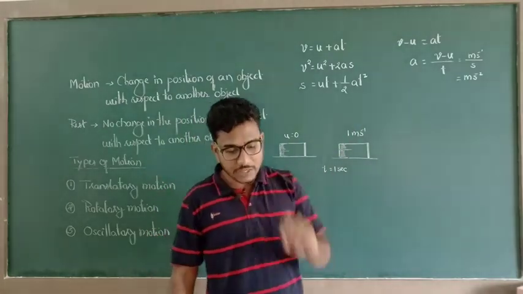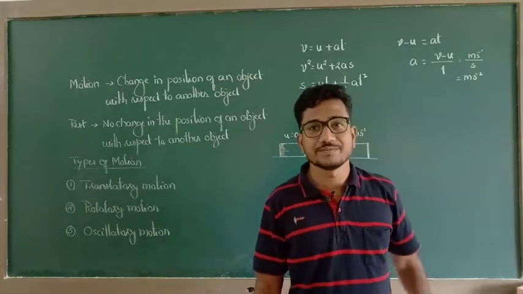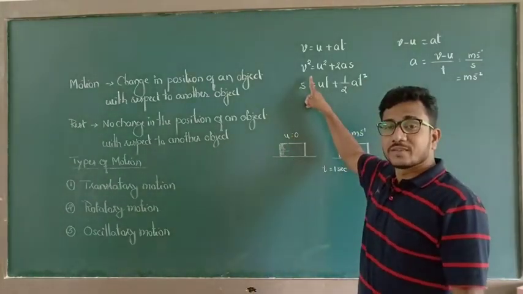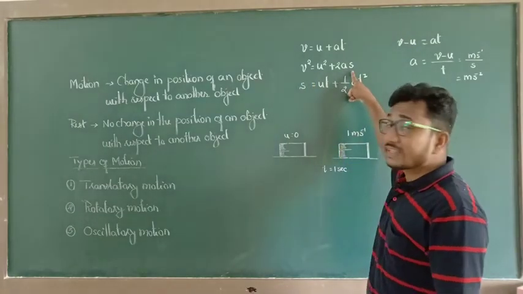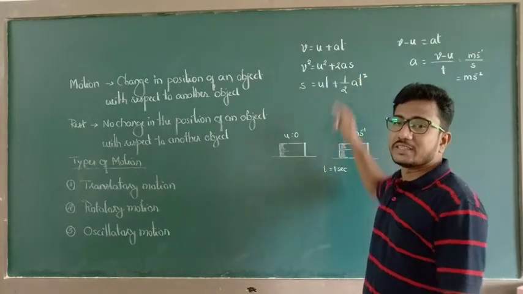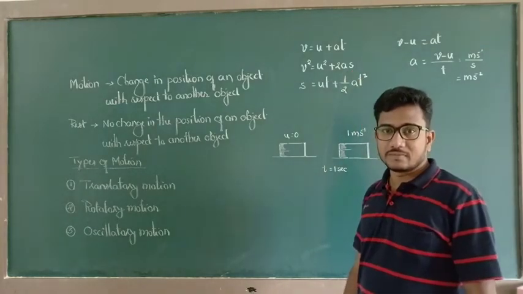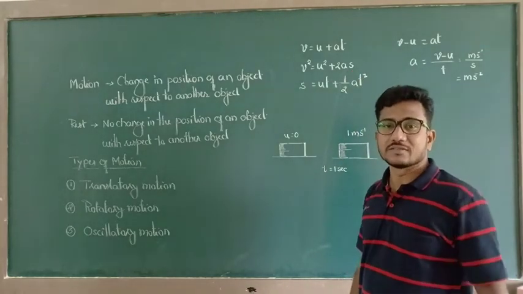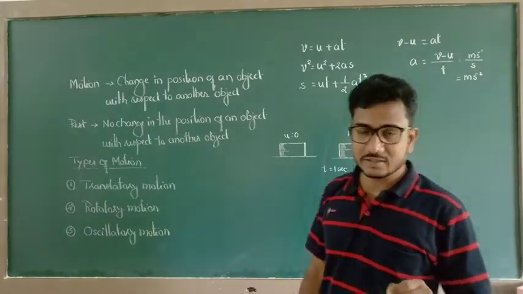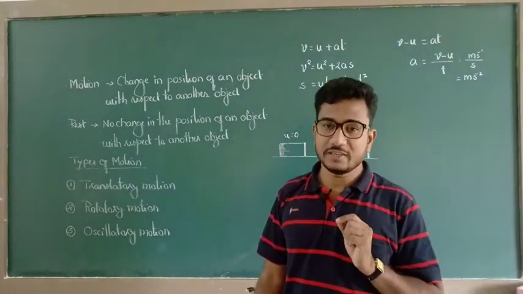They are going to frame questions like this. Similarly, in this equation, one more term is there, that is S. S is nothing but displacement or distance. See here, displacement and distance are basically different.